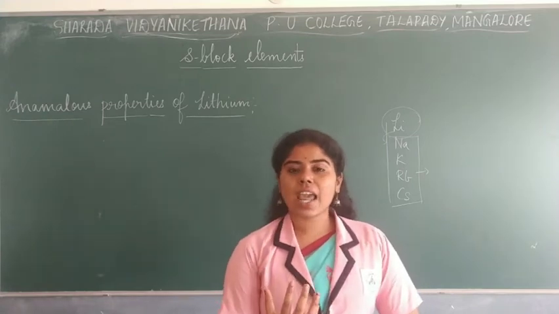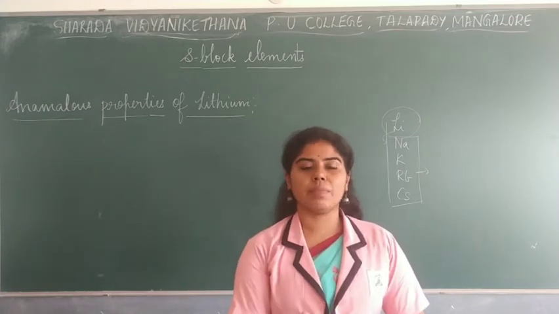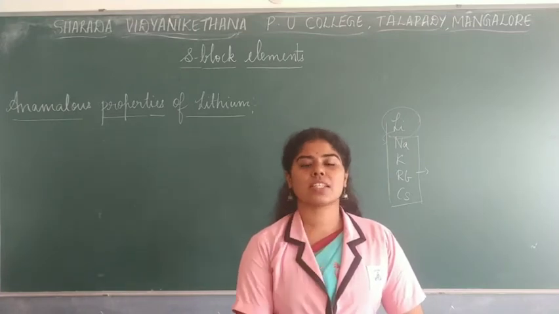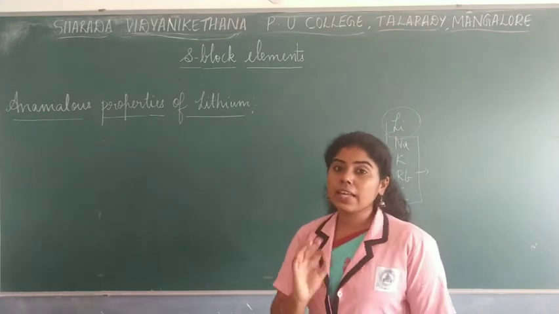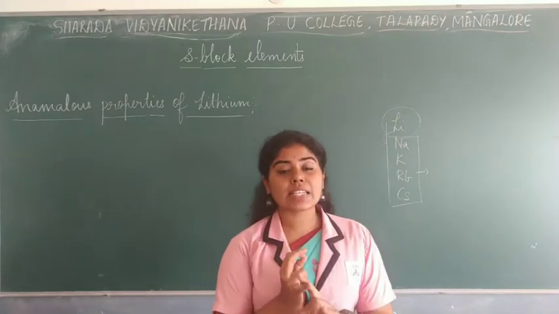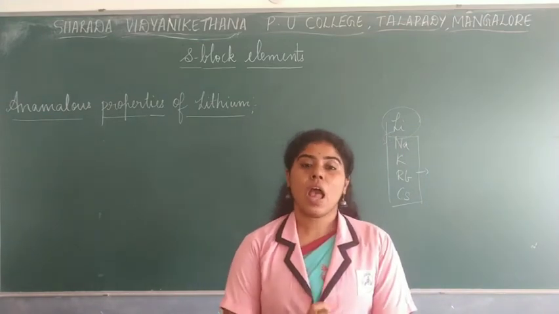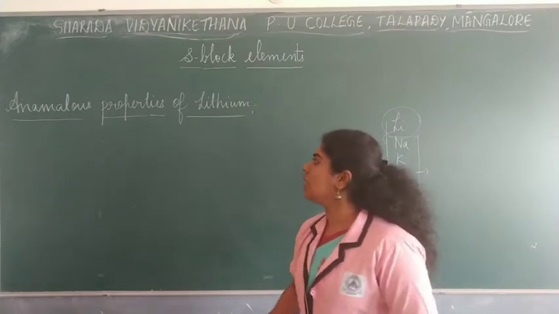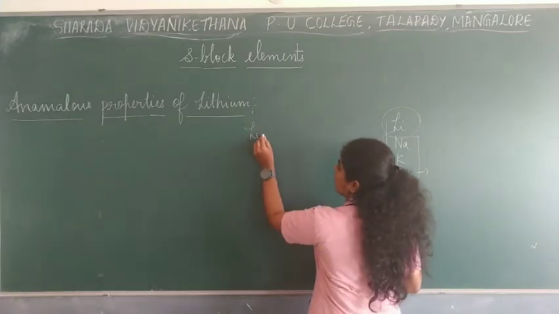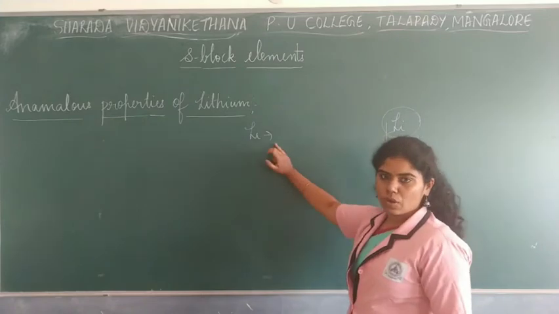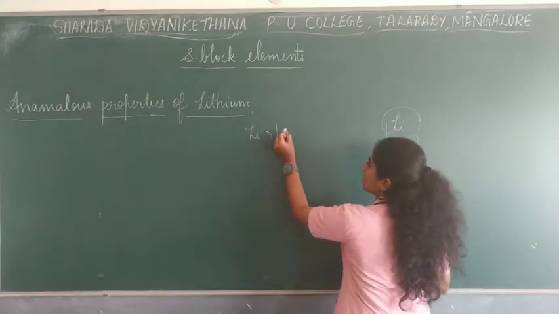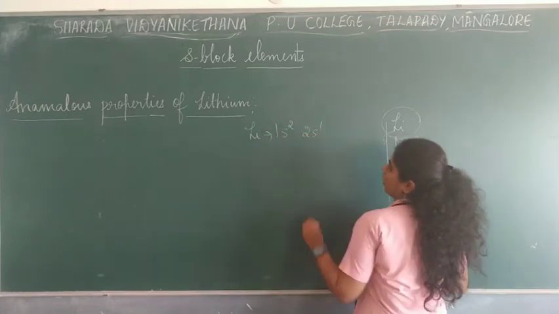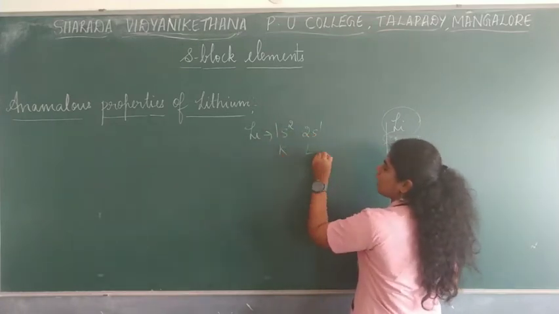Now, first of all, lithium has a smaller size when compared to all of these other alkali metals. Lithium is said to have an exceptionally small size. Why? Because it contains only 2 shells. If you write the electronic configuration of lithium, the atomic number is 3, so the configuration is 1s2 2s1, which means it consists of K shell and L shell.